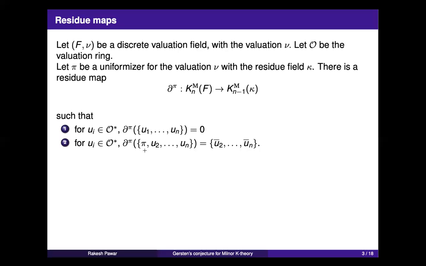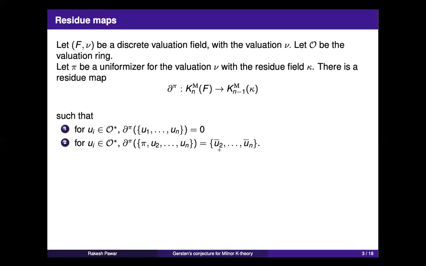If you have a symbol of the type pi, u2 up to un, where the ui's are units and pi is the chosen uniformizer, then this partial forgets the pi and assigns it to u2 bar up to un bar, where u2 bar means its corresponding class in O modulo the maximal ideal, so you land in kappa.